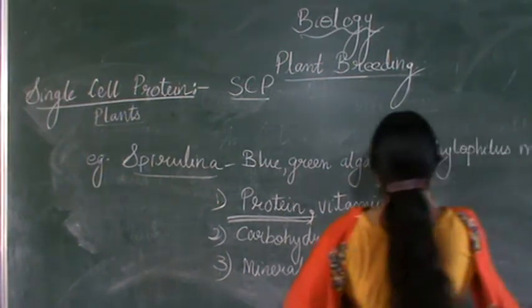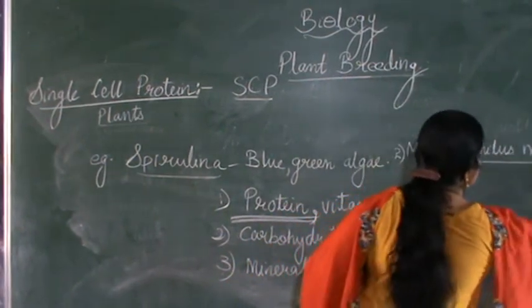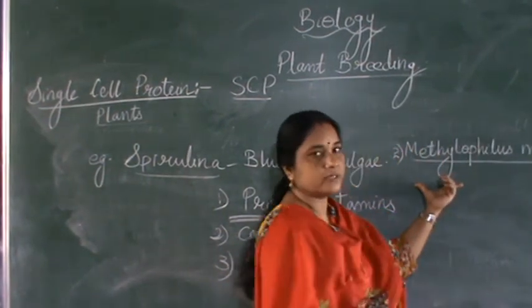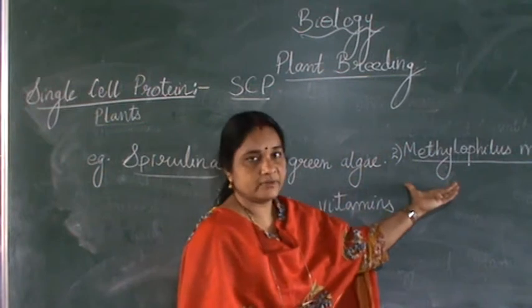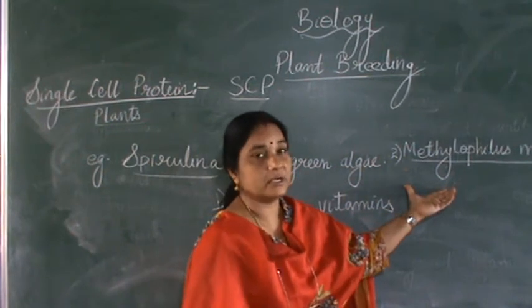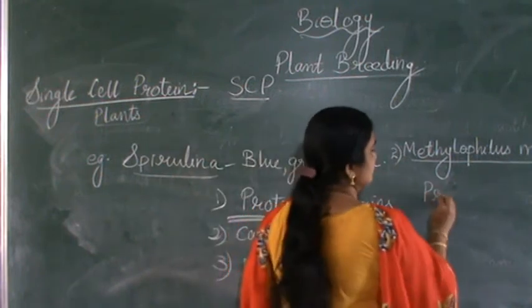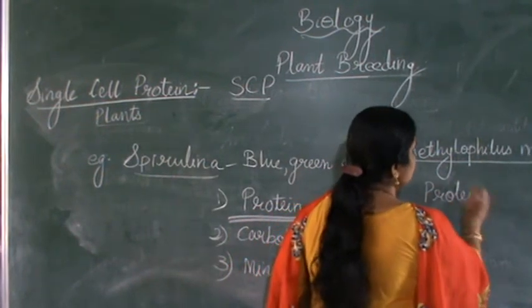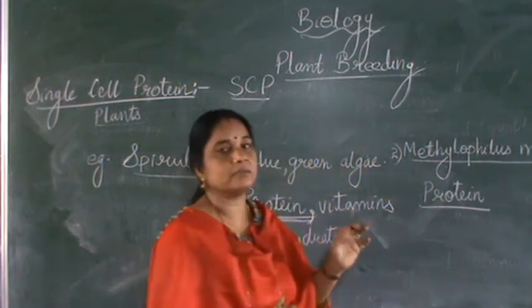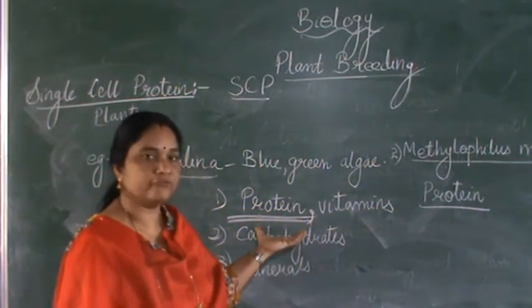This is the second example, very important. Learn the example, do the spellings properly. This is another microorganism which can be grown on a large scale to increase the productivity of protein. So food can be not only from plants and all, we can depend on even single cell microorganisms for our food.